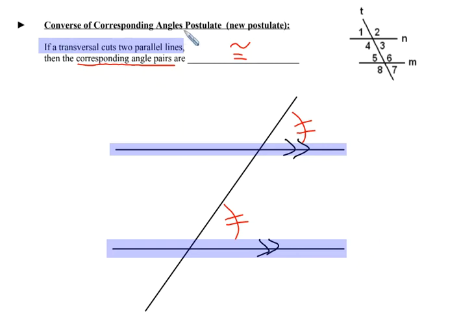Remember, a postulate is something obvious, and this new postulate is called the converse of the corresponding angles postulate. As such, we will abbreviate it the CCAP, the converse of the corresponding angles postulate.